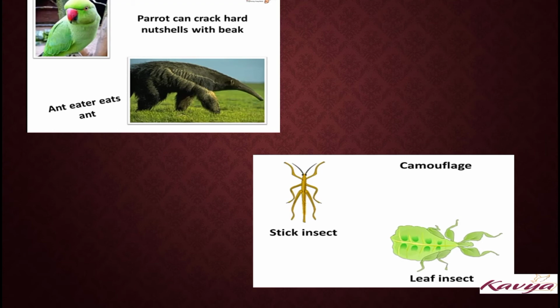The ability of certain animals to blend with the surroundings, making them difficult to spot, is called camouflage. This adaptation enables them to hide from predators. For example, leaf insects and stick insects also show camouflage.